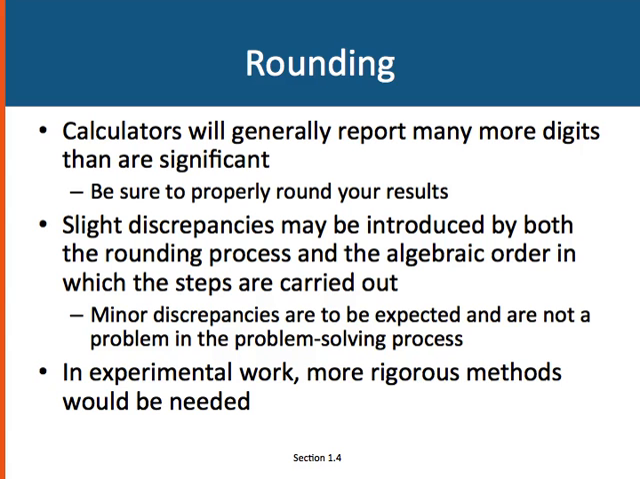Let's talk about rounding. Calculators generally report many more digits than are significant. So you need to be sure when you report something that you properly round your results. We can get slight discrepancies introduced by both the rounding process and the algebraic order in which the steps are carried out. They're to be expected. They're not a problem in the problem-solving process. However, if we're doing experimental work, we need to use a more rigorous method and to ensure that we have the correct number of significant figures in whatever we report out.